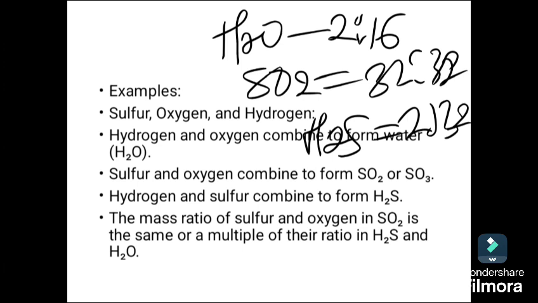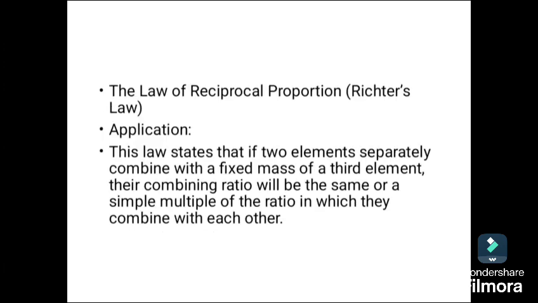The ratio of sulfur to oxygen is 1:1, and it is a simple multiple of the ratio of hydrogen sulfide, which is 1:16, which is also a simple multiple of the ratio of water, which is 2:16, the same as 1:8. So for the law of reciprocal proportion, if 2 elements separately combine with a fixed mass of a third element, the combining ratio will be the same or a simple multiple of the ratio in which they combine with each other.